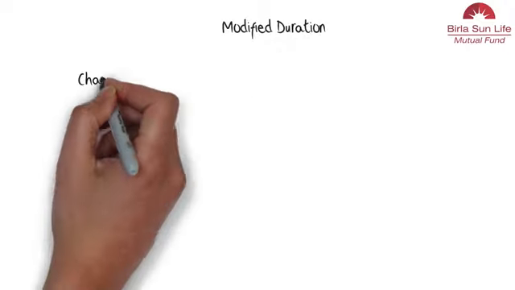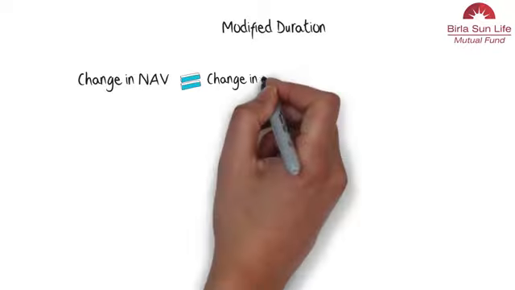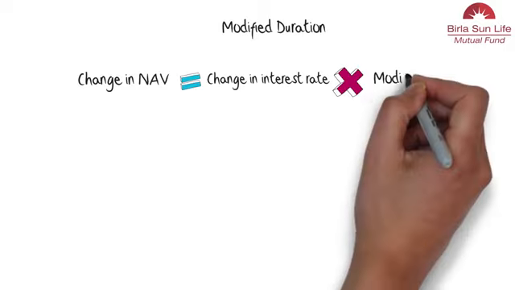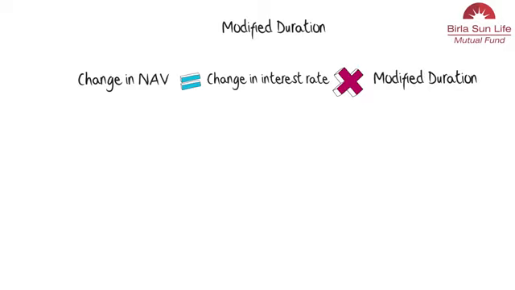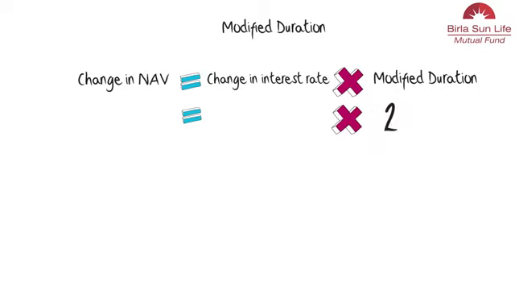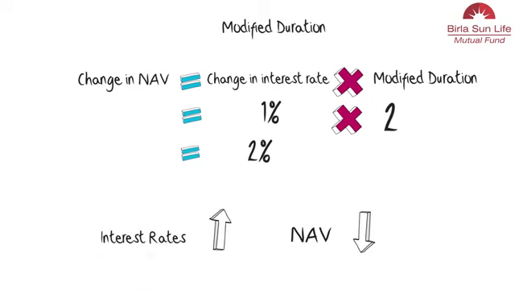Now, a change in NAV is equal to a change in interest rate into the modified duration. Assume that the fund's modified duration is 2. This means if interest rate changes by 1%, the NAV will change by 2%, in the opposite direction. NAV falls when rates go up. If the modified duration is high, say 3, the risk to the NAV is also high.